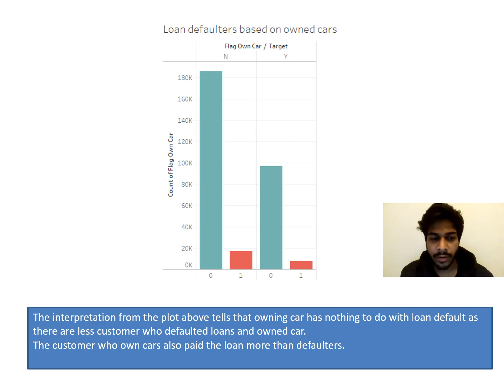Coming towards the next slide, it is the loan defaulters based on owning cars. The interpretation from the plot above tells that owning a car has nothing to convey; there are fewer customers who defaulted on loans and own a car. The customers who own cars also paid the loan more than the defaulters, as you can see in the light green color, and the other one is the red color.